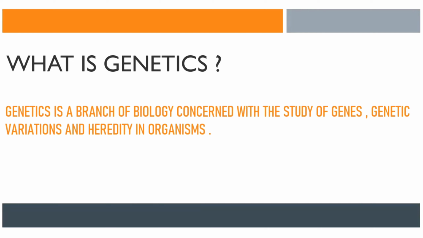That is, you must be different from your parents as well. This is variation. And the characters you have got from your parents, that is inheritance.